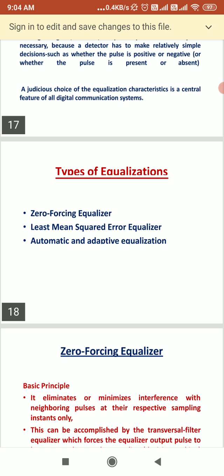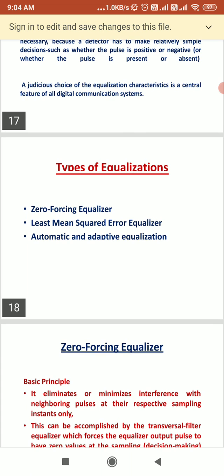If the channel frequency response is not ideal, different frequency components will undergo different attenuation at different delays. So the amplitude response is not constant and the phase response is not linear. In that case, there is no equalization.